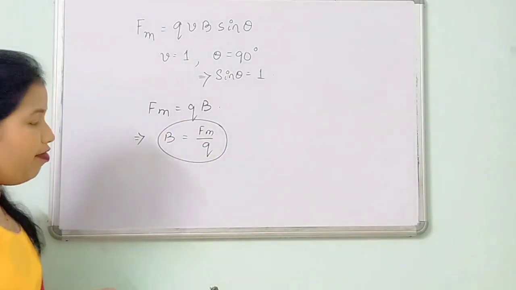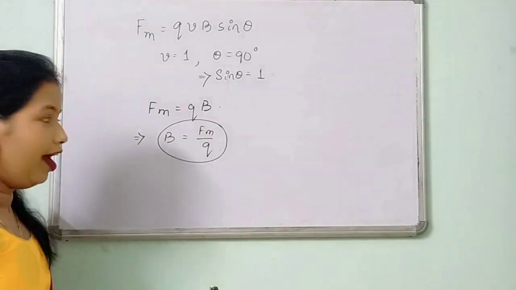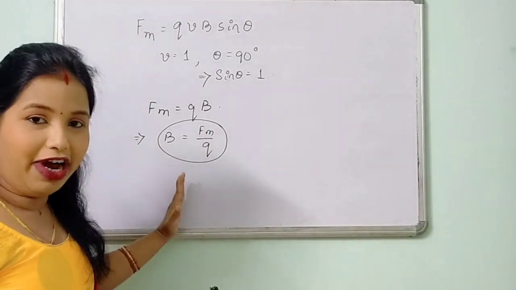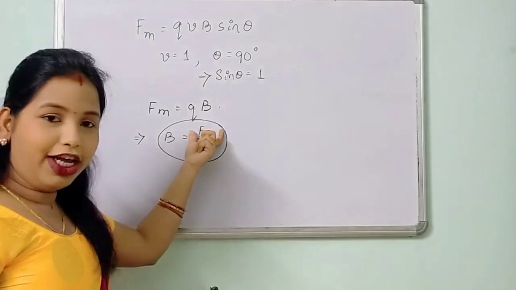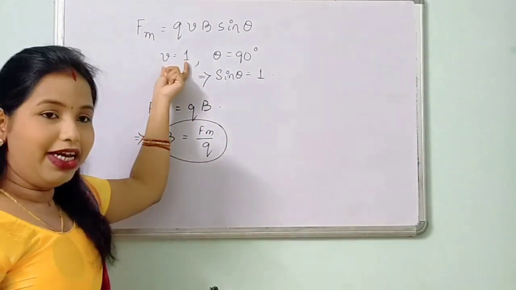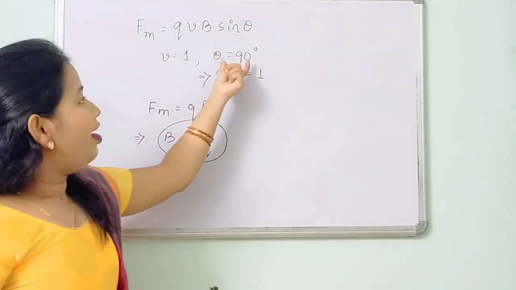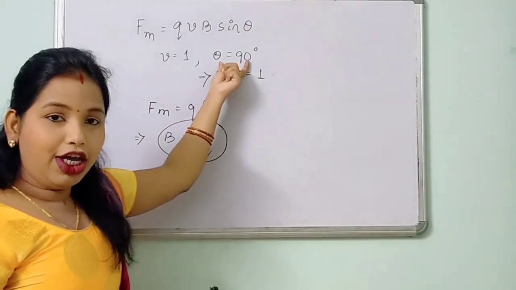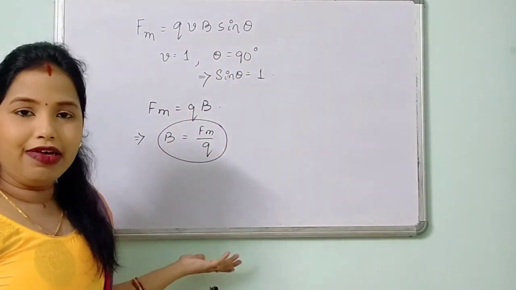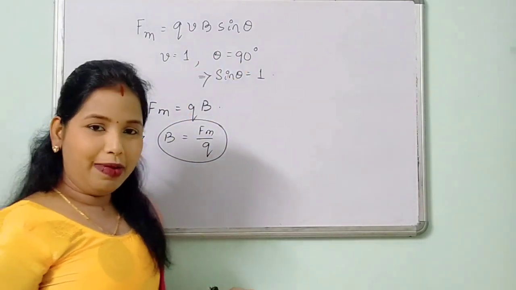So how can I define it? Again I can define it: the magnetic field at a point is defined as the force acting on a unit charge particle moving with unit velocity at an angle of 90 degrees, or in a direction perpendicular to that of the magnetic field. So it is very simple.